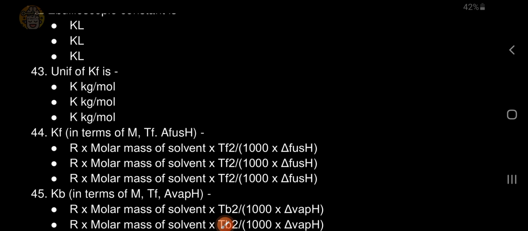Kf in terms of molarity: R into molar mass of solvent into Tf square divided by 1000 into delta H fusion.